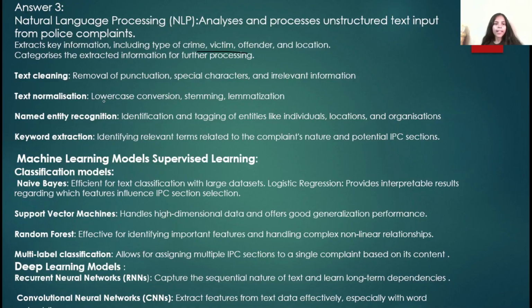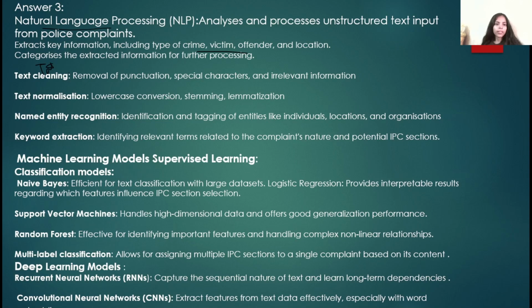Now let's see the specific methods that automate classification of our complaints: first, natural language processing; second, text classification algorithms; and third, machine learning models.